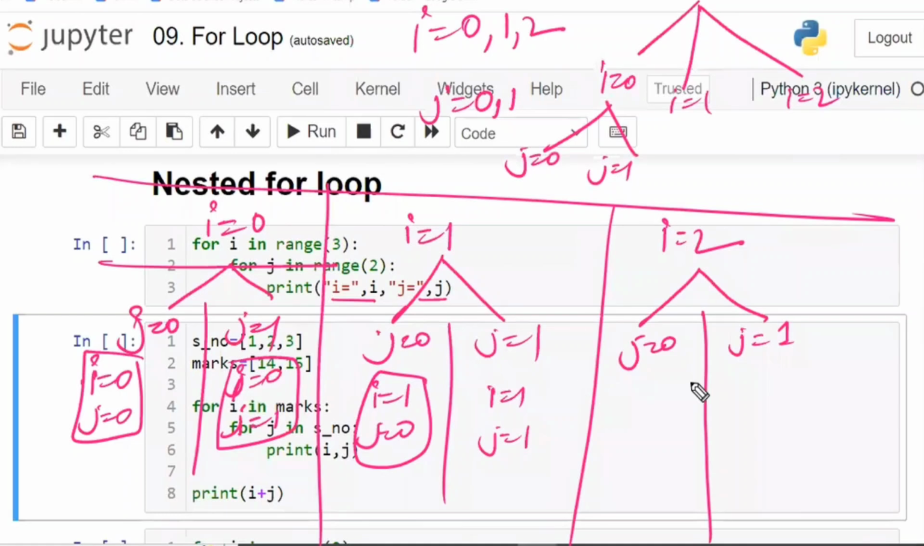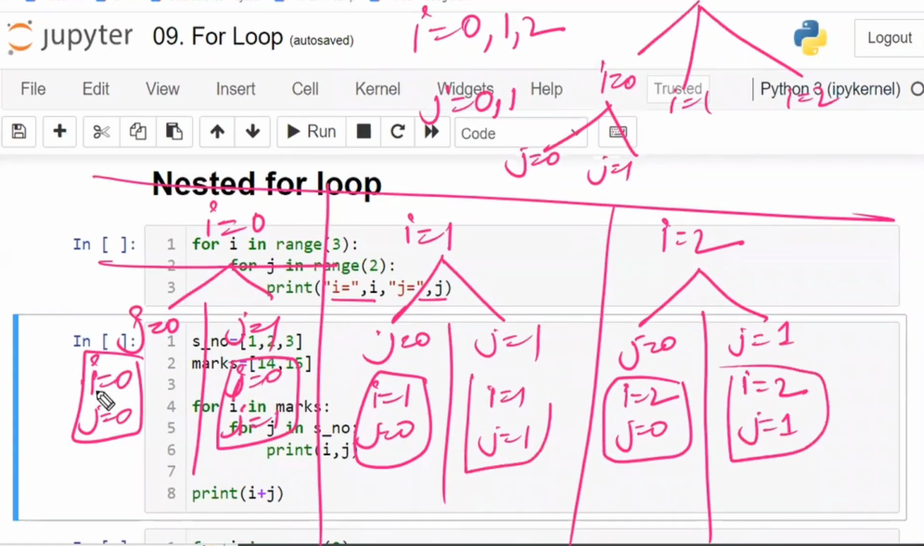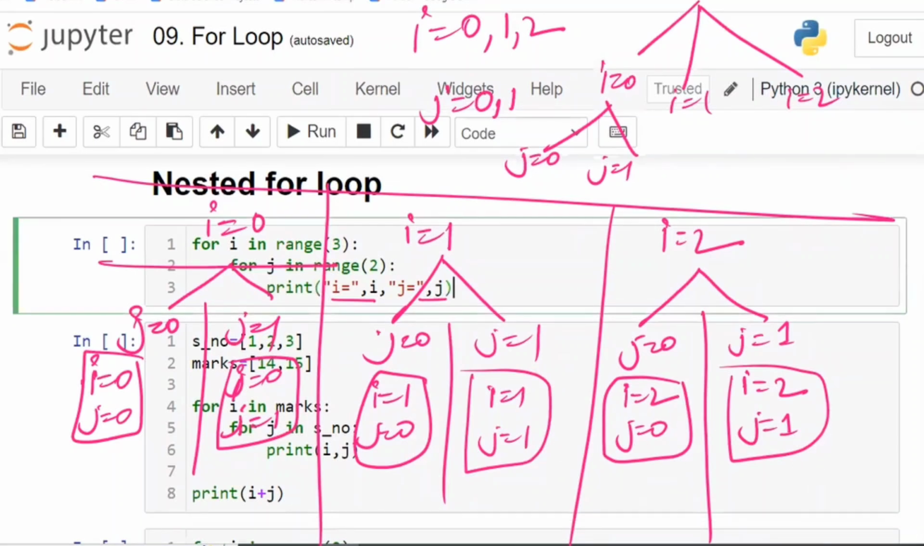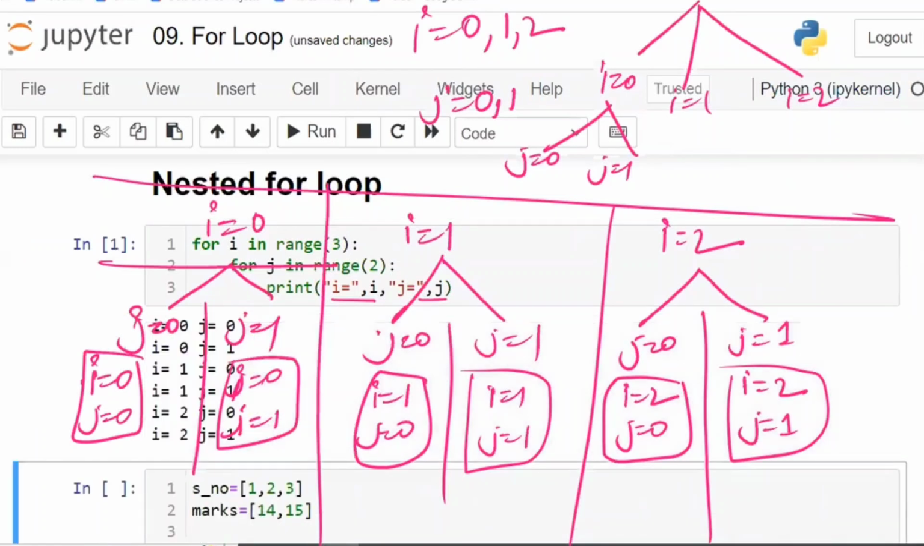Right? So for j is equal to 0, that is i is equal to 2, j is equal to 0. Next, i is equal to 2, j is equal to 1. This will be printed. These are the things which get printed. That is 0 0, 0 1, 1 0, 1 1, 2 0, 2 1. Like this, it is going to be printed.